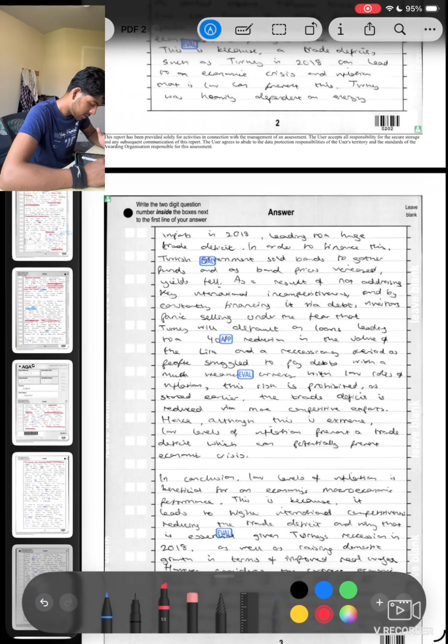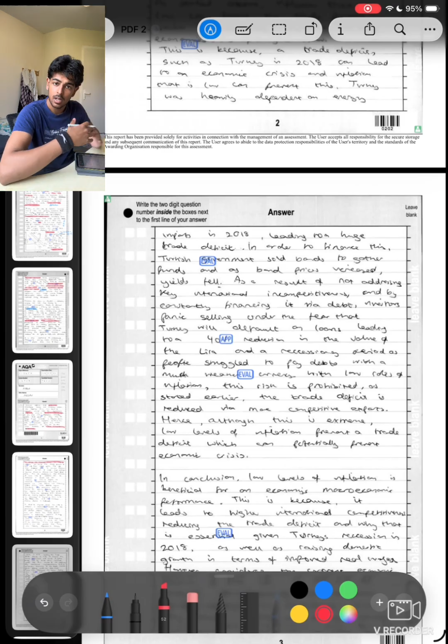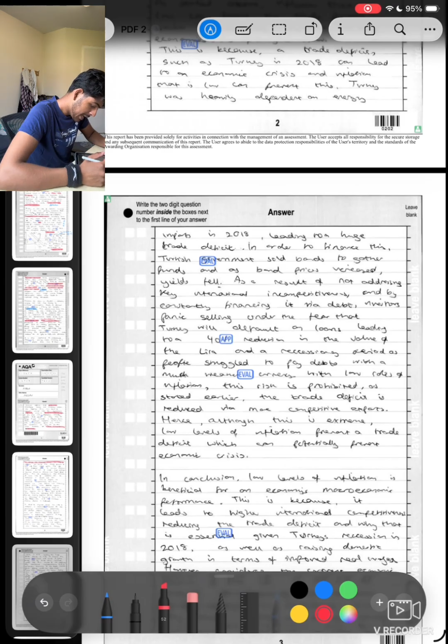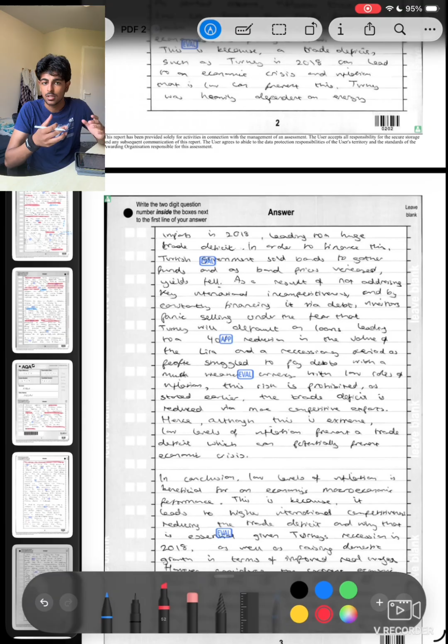In order to finance this, the Turkish government sold bonds to gather funds. As the bond prices increased, the yields fell. They have an inverse relationship. As a result of not addressing the key international incompetitiveness, which was the main reason they are actually not doing too well, because they were heavily dependent on the energy imports.